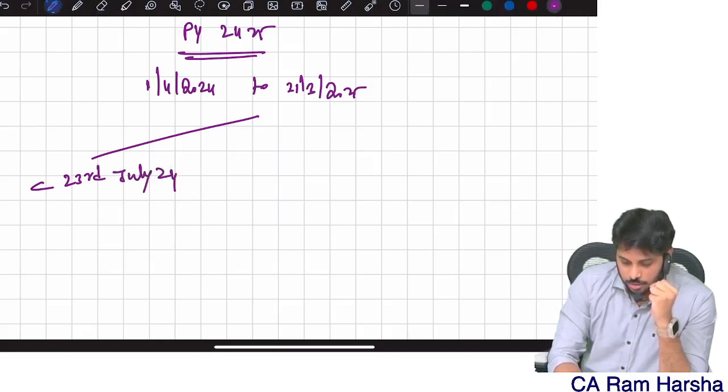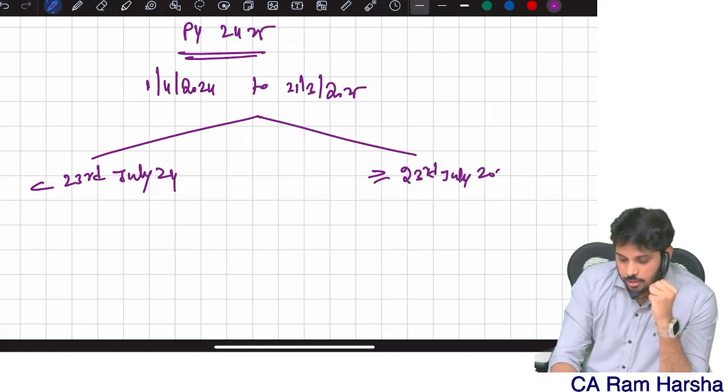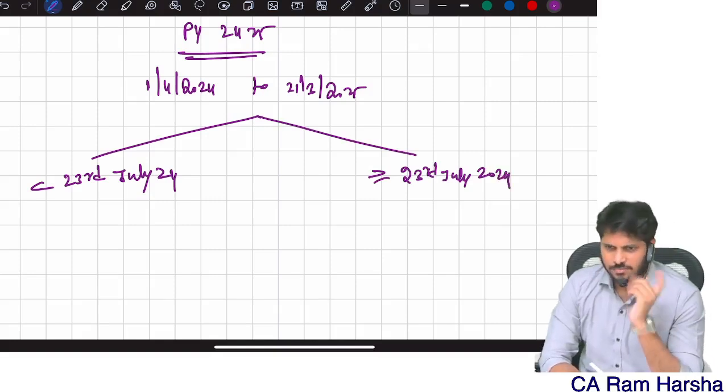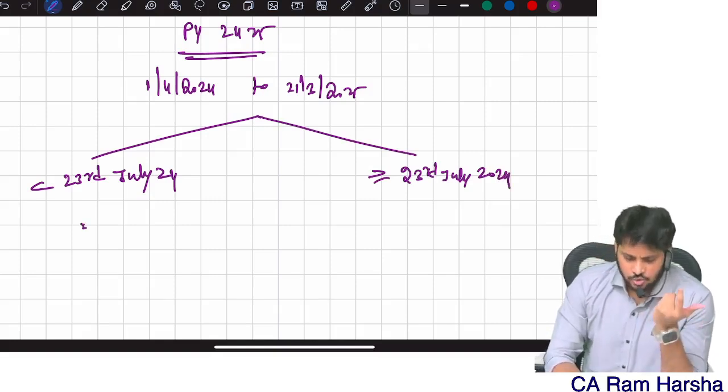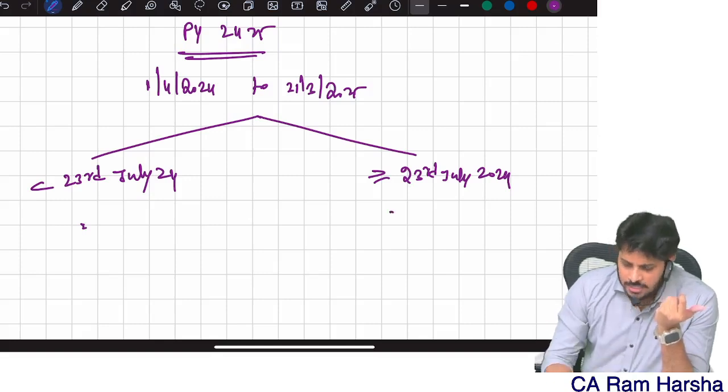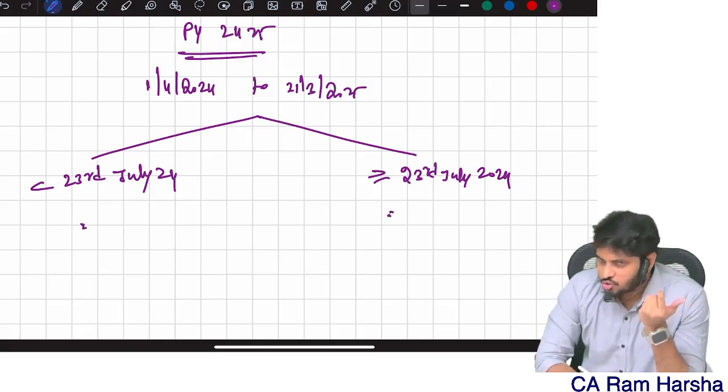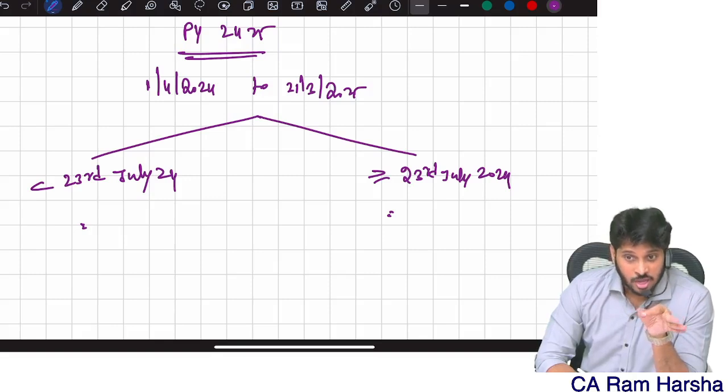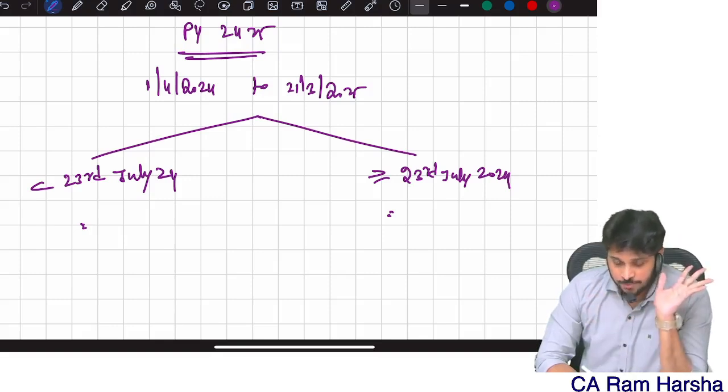I may sell them before 23rd July 2024, or on or after 23rd July 2024. Anywhere I can sell. Some shares I sold before 23rd July, and some shares I sold after 23rd July.